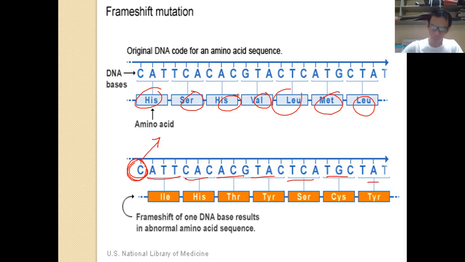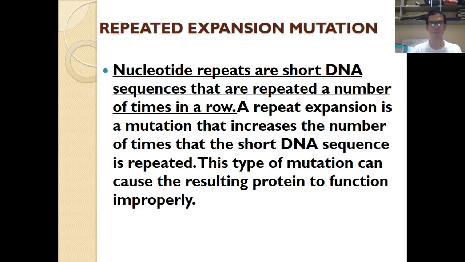So instead of having histidine, serine, histidine, valine, and so on, it becomes isoleucine, histidine, threonine, tyrosine, serine, cysteine, and so on. It is now completely changed because of this error in reading of this nitrogenous base right here. So that is the frameshift mutation.